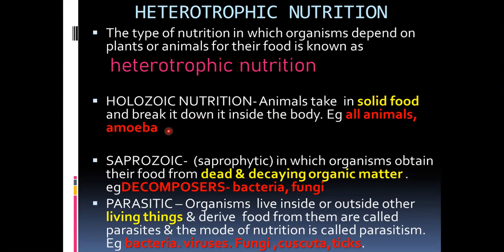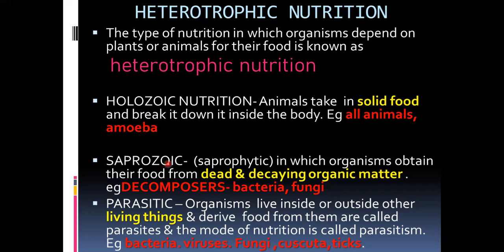Then unicellular organisms like amoeba and paramecium also undergo holozoic nutrition. We will learn in detail about one of the unicellular organisms, the steps of holozoic nutrition, and also about animals, including human beings. So the first type is holozoic nutrition, in which animals take food from different sources and break it down inside the body. Clear?